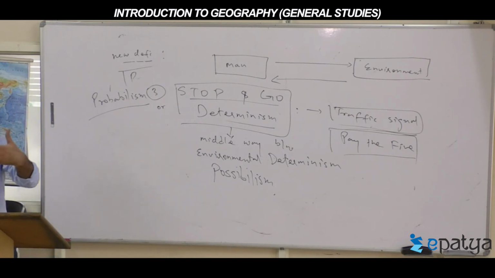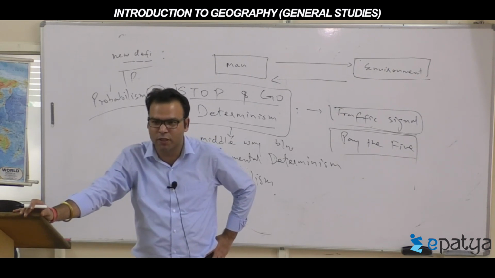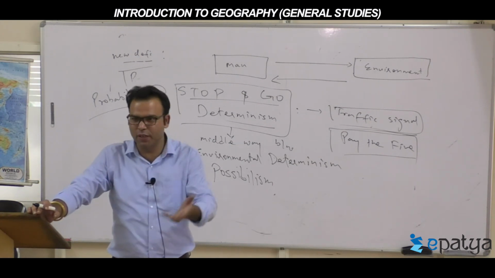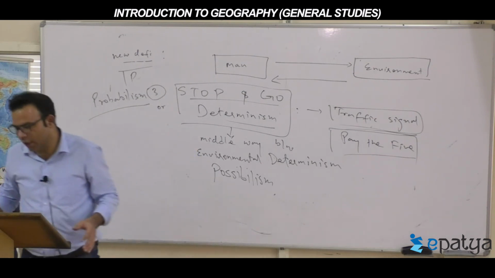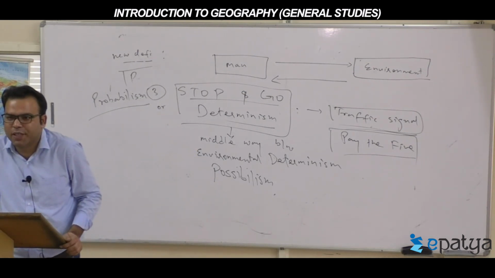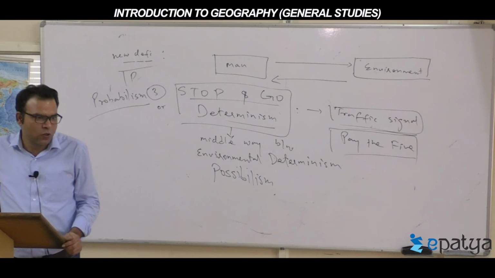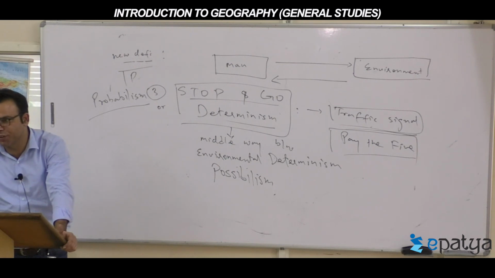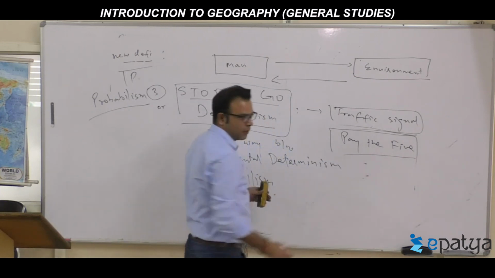So you have to judge. In the prelims, three terms might be given and you have to choose well. They will give you an example: carbon tax has been launched, so which viewpoint does it come under? Stop and go determinism. You understood or not? It becomes difficult for people to judge which tax comes under which one. Is it clear? Now, climate change talks are happening, debates are happening, or any mitigation strategies we are adopting at government level, it again comes under stop and go determinism. Get these points clear? So write down one or two examples, carbon tax etc.